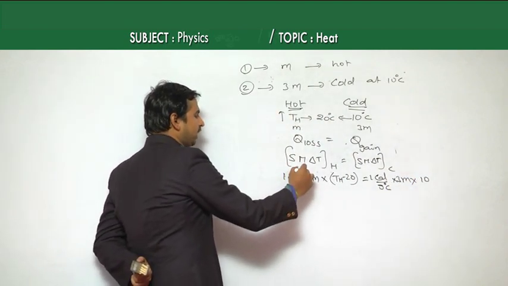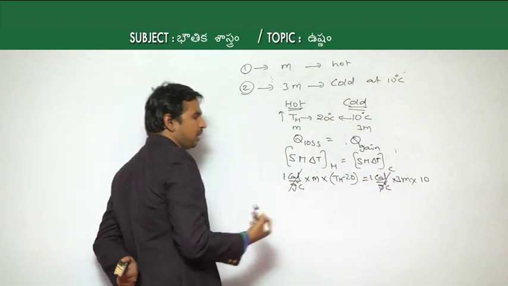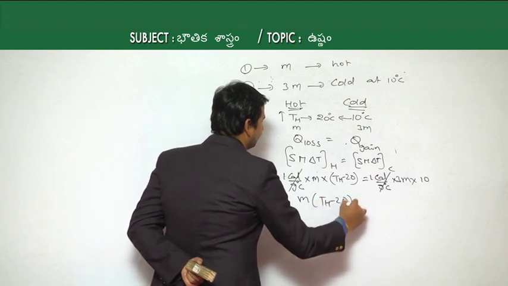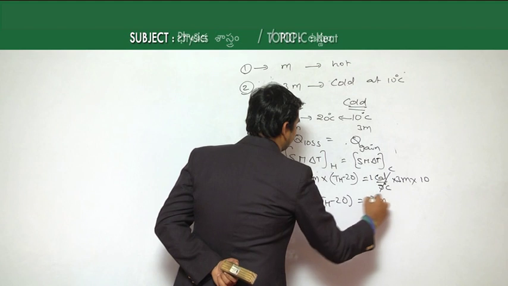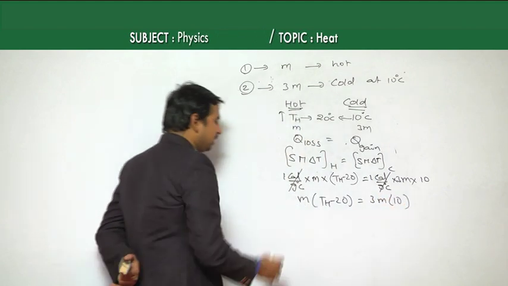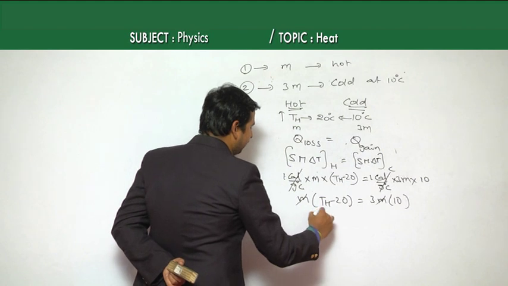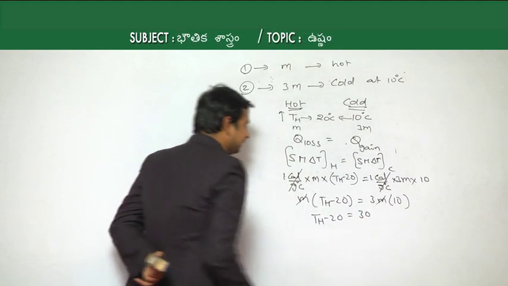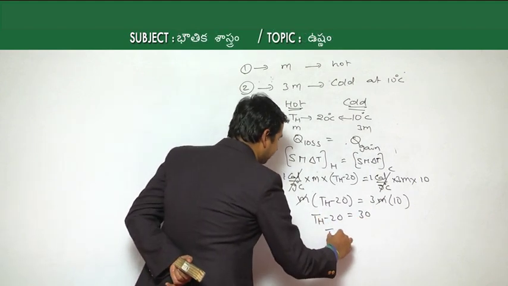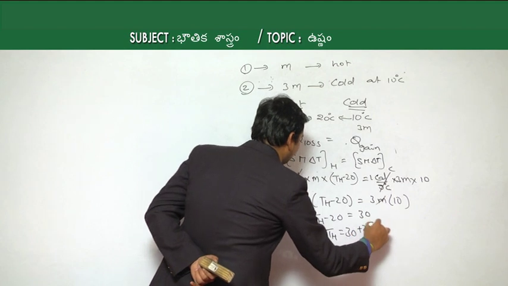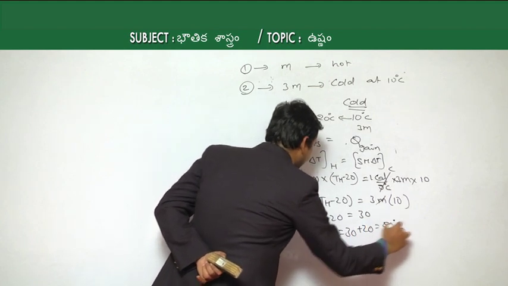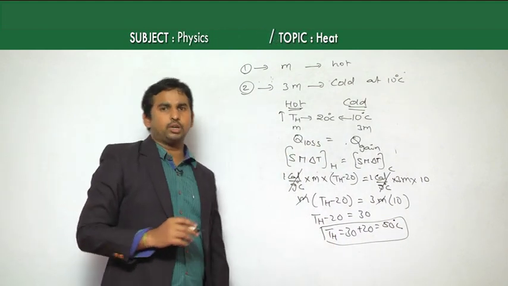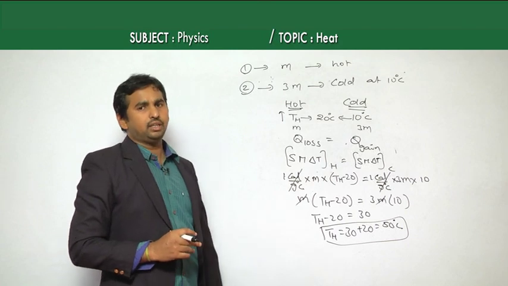Then the 1 calorie per gram degree Celsius cancels on both sides, and we have m of Th minus 20 is equal to 3m of 10. The m cancels, and finally we get Th minus 20 is equal to 3 into 10, that is 30. Then the hot body temperature Th becomes 30 plus 20, which is 50 degrees Celsius. This is the answer. So the final temperature of the hot body becomes 50 degrees Celsius.